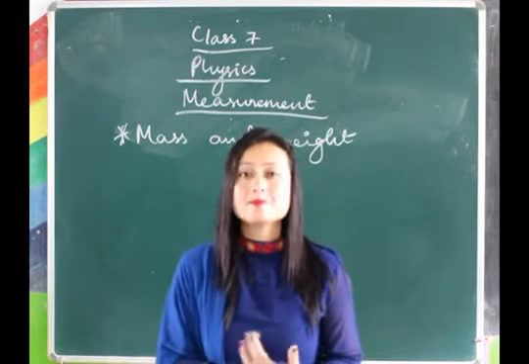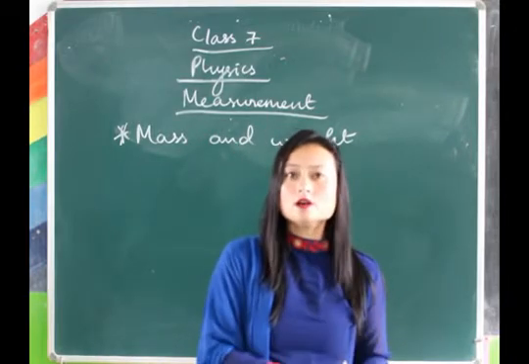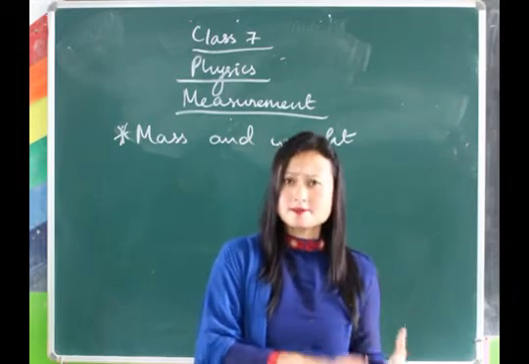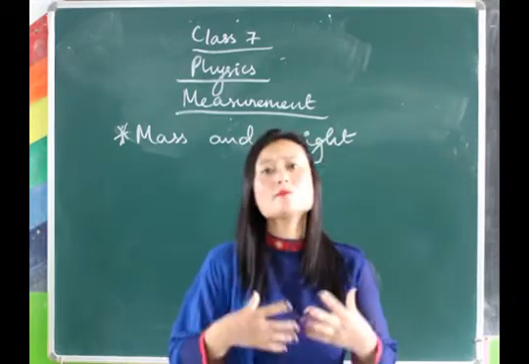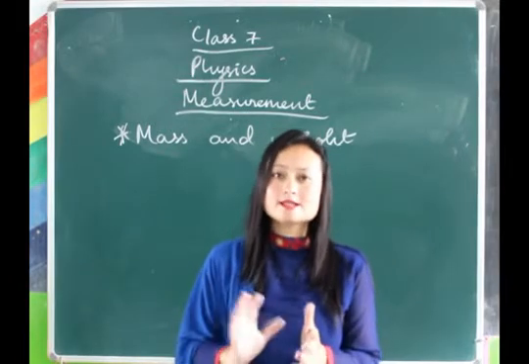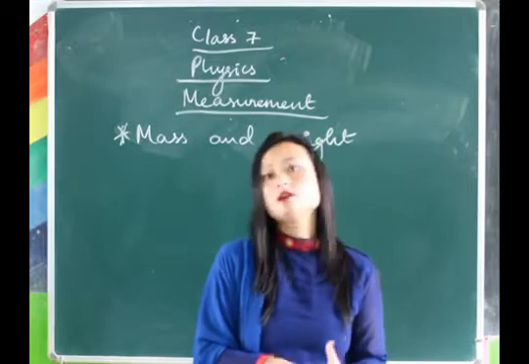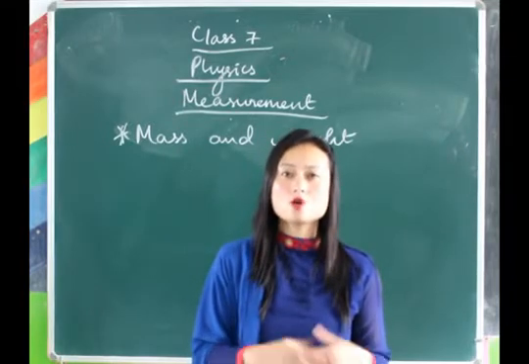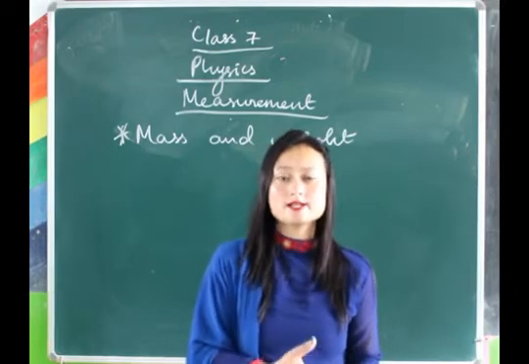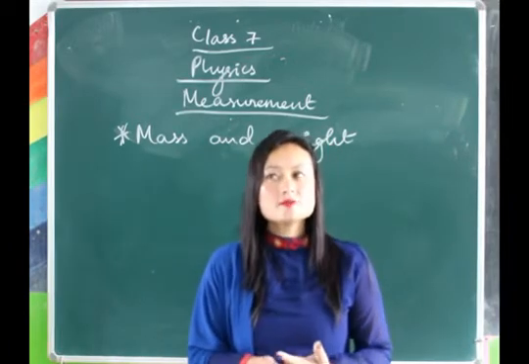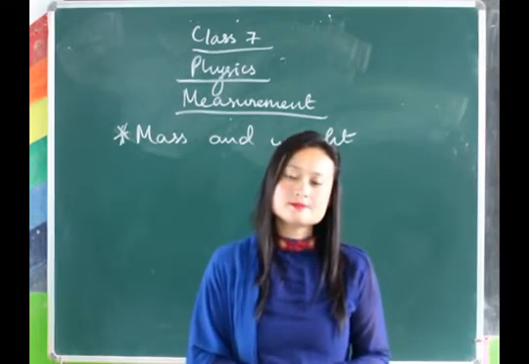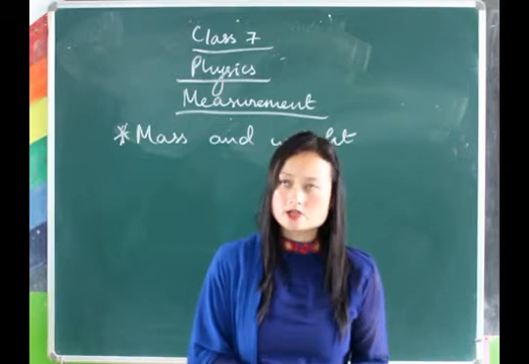What is a mass? Mass is the matter contained in a body. So how much matter is contained in one body defines its mass. The more matter contained in the body, the more will be its mass. The lesser the amount of matter contained, the lesser will be the mass. So how do we define mass? Mass is defined as the amount of matter contained in a body. Then we discussed the SI unit of mass. What is the SI unit of mass? The SI unit of mass is kg.